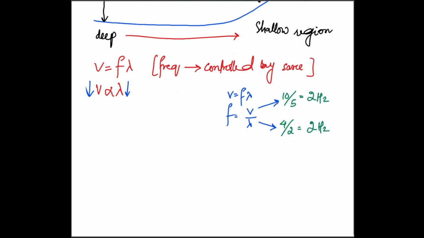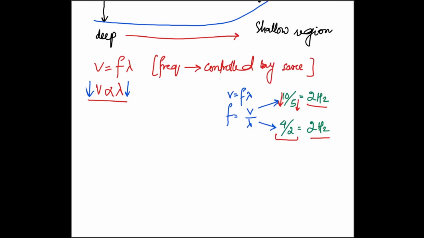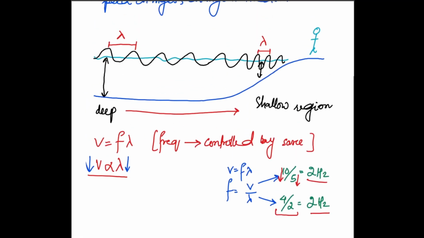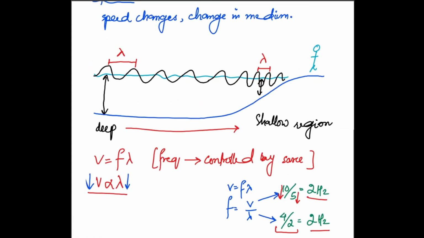So what's happening is that once you observe a reduction in wavelength, the speed will also decrease in such a way that the frequency will remain the same. So we can observe over here that the velocity has decreased and the wavelength has also decreased, but by such an amount that the ratio that gives us the frequency still comes out to be the same. So this basically proves that the frequency is a constant value. Frequency is going to be constant for this system when the wave is undergoing refraction. Okay, so this is just one perspective on how to look at it.